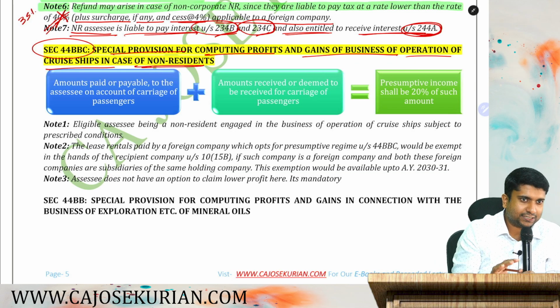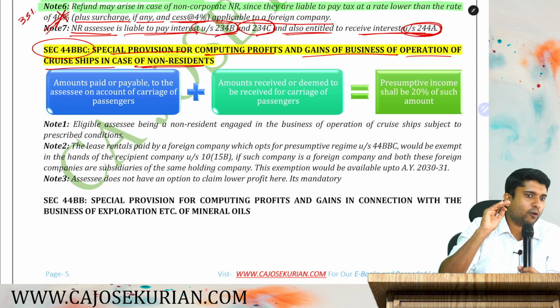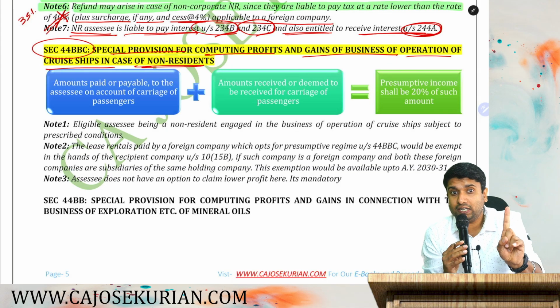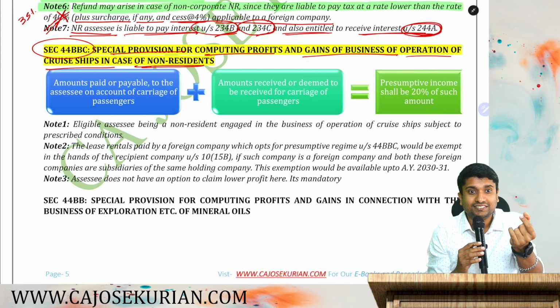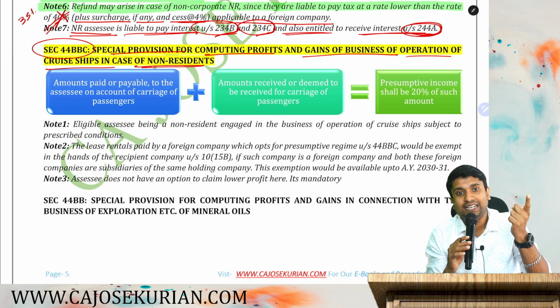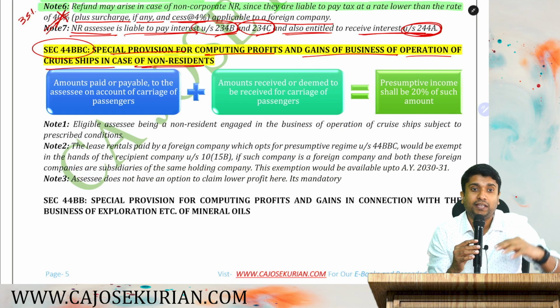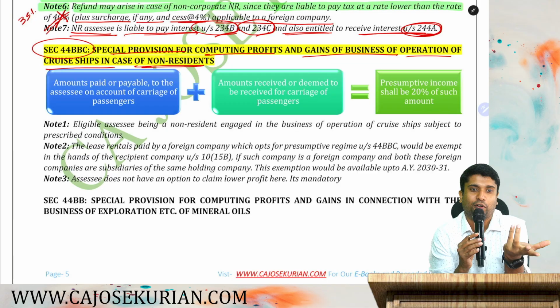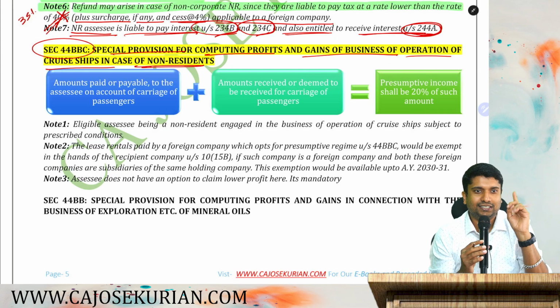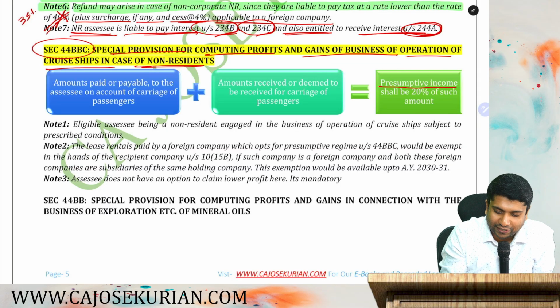For a normal person, especially if it is a passenger ship or a goods ship, etc., their profit margin will be less. Normally, their profit margin will be comparatively less. But for a cruise ship, they will charge a premium amount from their customers for the cruise. Yes or no? So that their profit also will be high. So normally, before introduction of this section, the cruise ship used to claim under 44B that we only have 7.5% of profit. Are you with me? Then the department said no. Cruise ship, we know that you have more profits. So for you, your presumptive income shall be 20% of the amount. That's it.